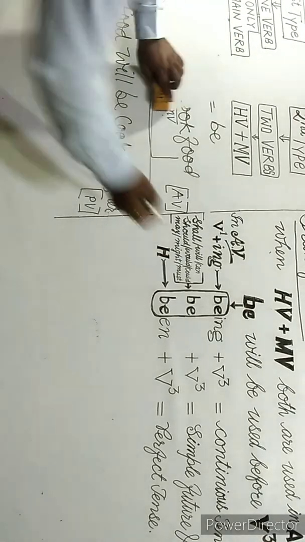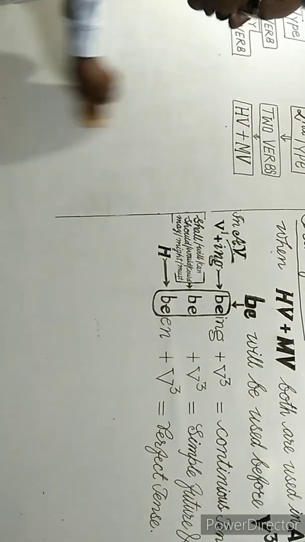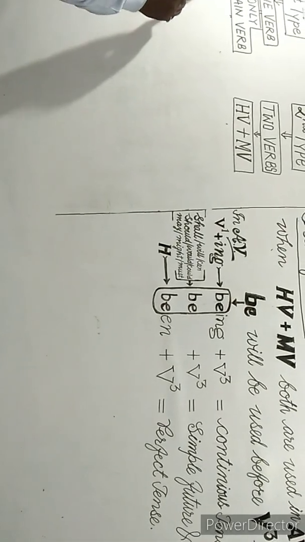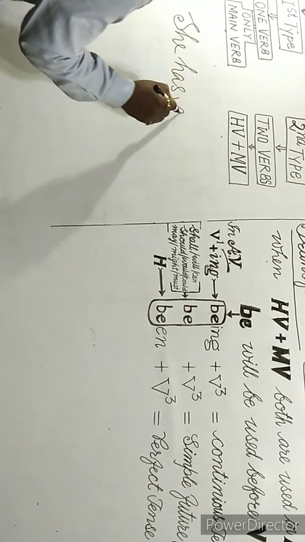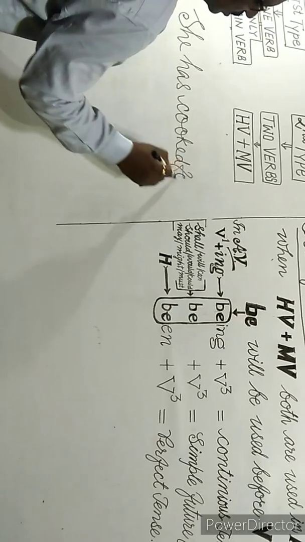See the next example. H, which stands for has, have, had, shall have, should have, will have, would have, may have and might have, and H stands for been in passive voice. Look here: she has cooked food.